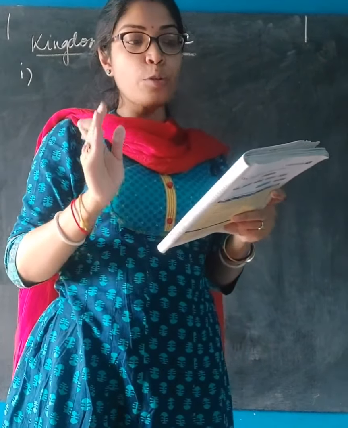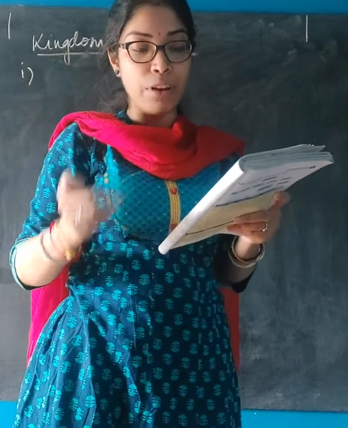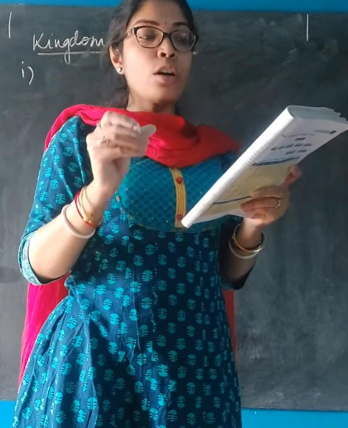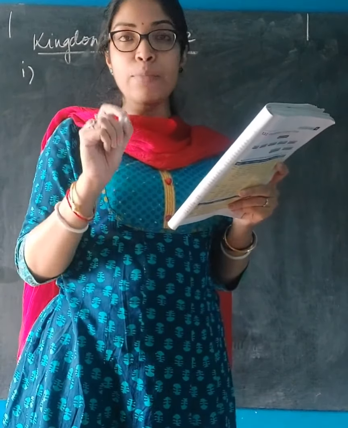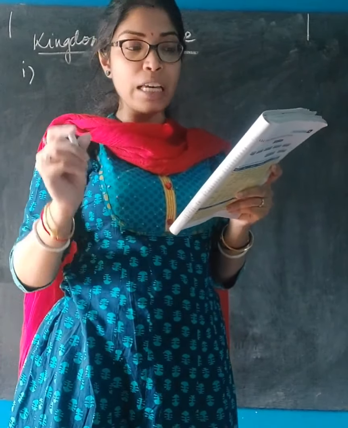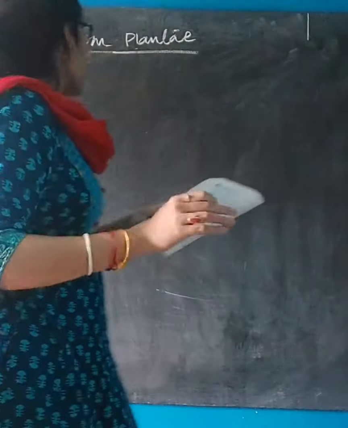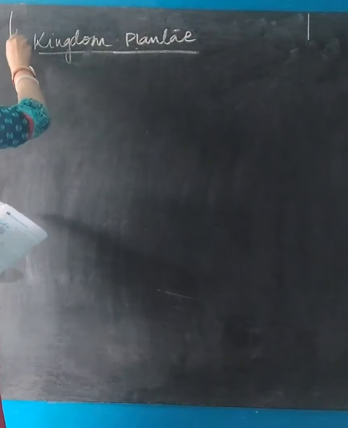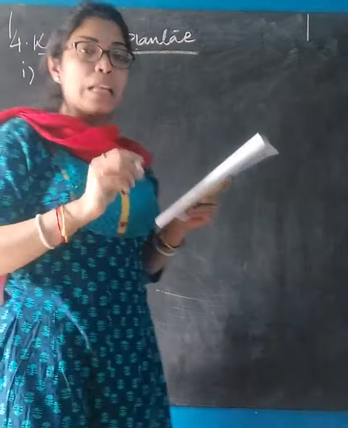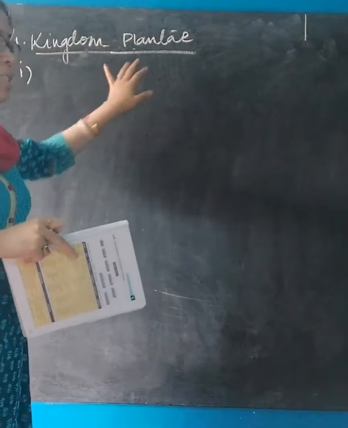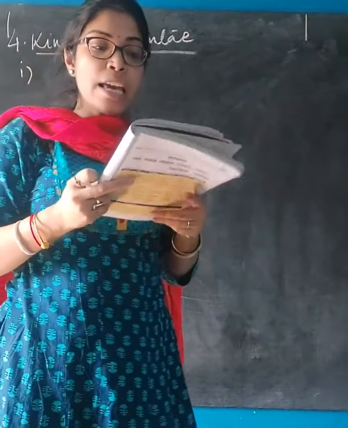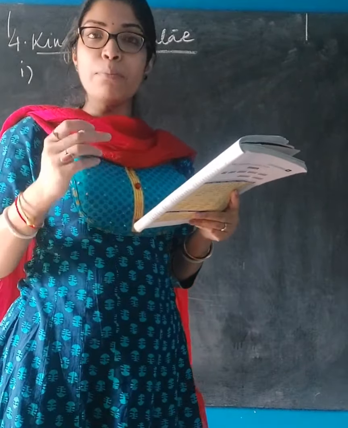Both point number 3 and 4 are written as kingdom fungi, but it is wrong. So cut kingdom fungi in point number 4 and write kingdom Plantae. It is a printing mistake. It is not fungi. In point number 4, it will be kingdom Plantae.